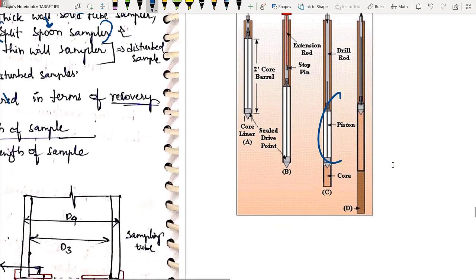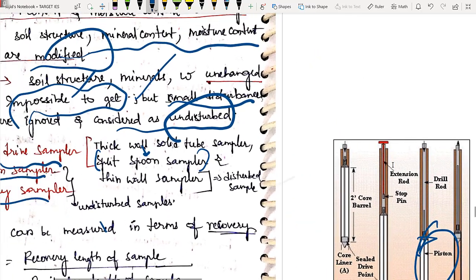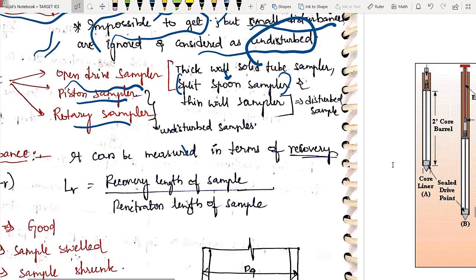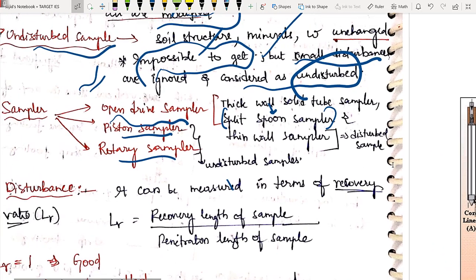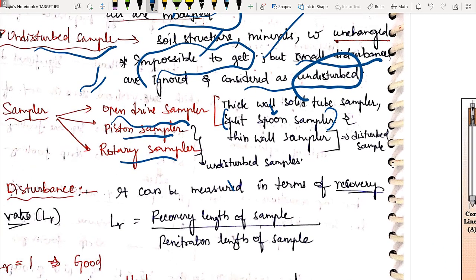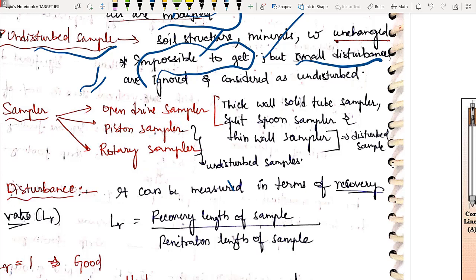ये है आपका piston sampler का. कुछ drilling rod के नीचे हम लगा देंगे, and it will be excavating the soil required at various depths. But in general, we will be using open drive sampler. याद रखना, what is the sampler we basically use? Open drive sampler. You will be getting disturbed sample only in open drive sampler, whereas in piston and rotary आपको undisturbed मिलेगा. Very important bit you have to remember.